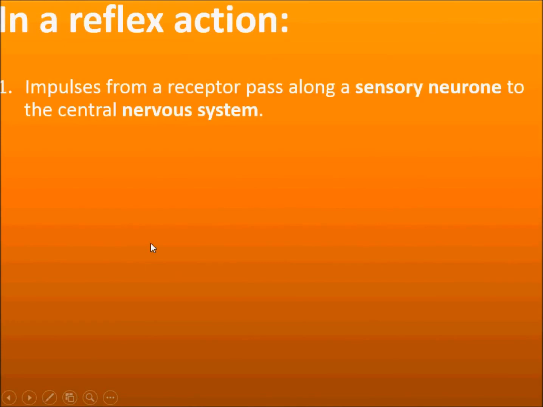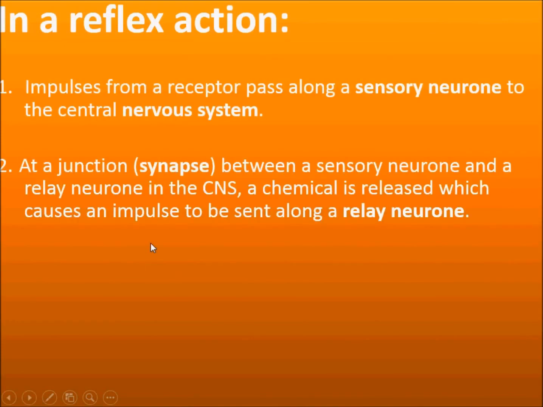Again, the impulse from the receptor passes along the sensory neuron to the central nervous system, and then at a junction, a space between the 2 neurons that we call the synapse, neurotransmitters are released, which causes an impulse to be sent along a relay neuron.